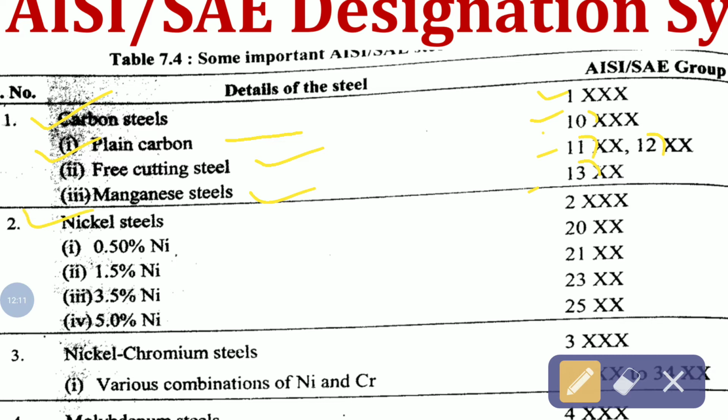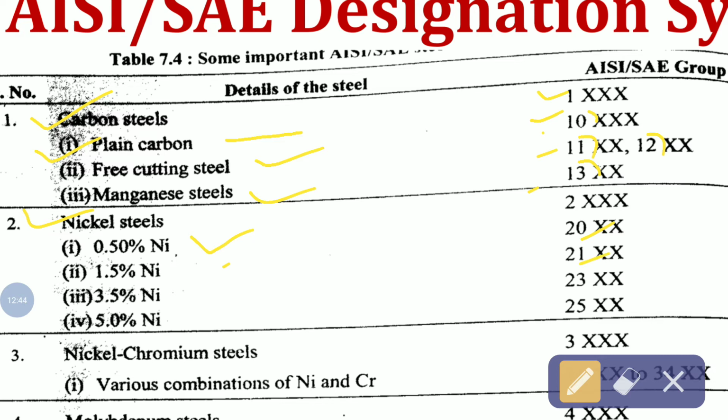Similarly, the second case here is nickel steel. Nickel steels are indicated by digit number 2. It starts with 2, and depending upon the alloying element, the second number is shown. Now here it is 0.50% nickel. As it is less than or closer to 0.5, we take it as 0. Now here it is 1.5% nickel, so we take 1.